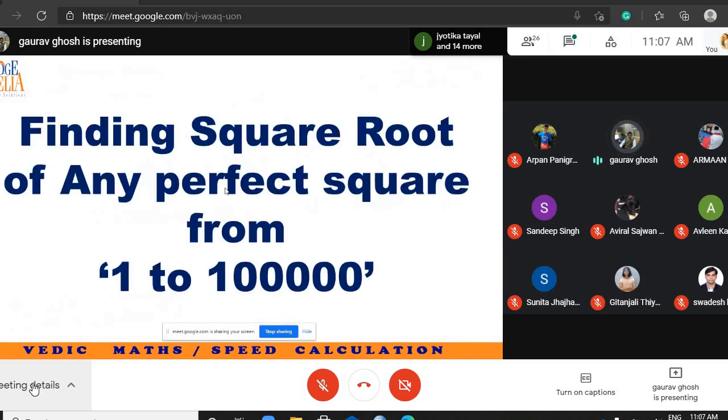Anyways, now let's move to the next trick. This is a very good trick. Here you can find the square root of any perfect square if it is between 1 to 1 lakh. That means if the question is of the format, let's suppose, find the square root of 23,000 this much, and you have the options A, B, C, and D, and all the options are numbers.